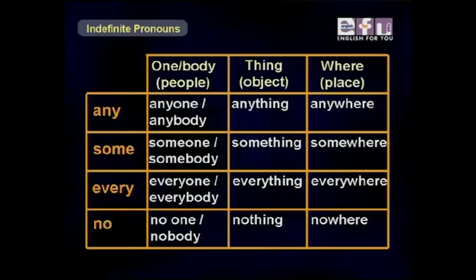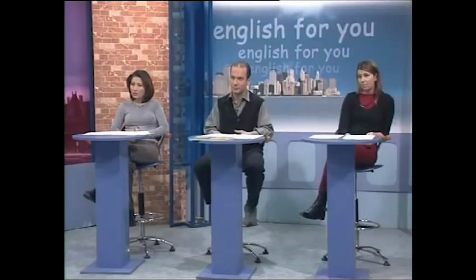All right, now we're going to do some more practice. And if you look at the screen again, you have the chart with people, things, and places. Now, what we're going to do is look at some sentences one by one. You think about the answer, and our assistants will give the answer. So let me make some room on the board first, and then we'll look at the sentences.